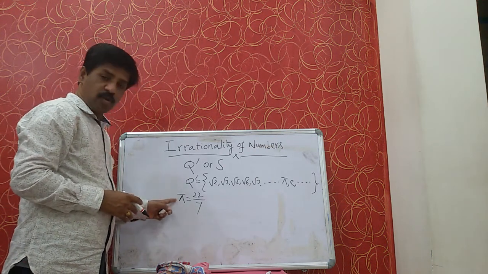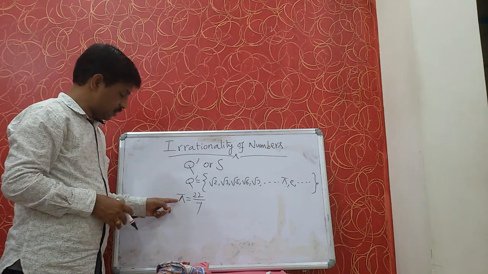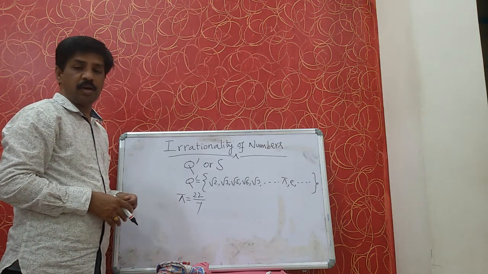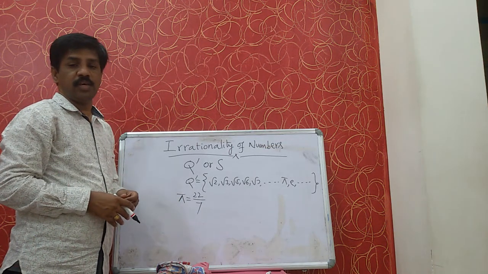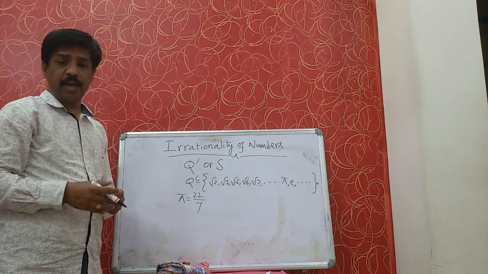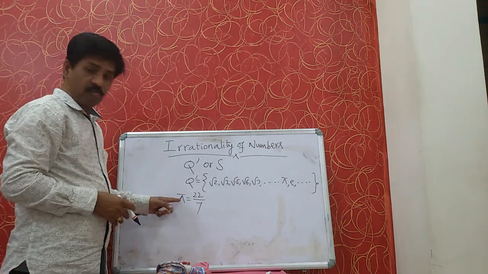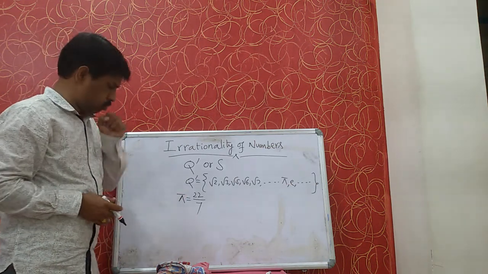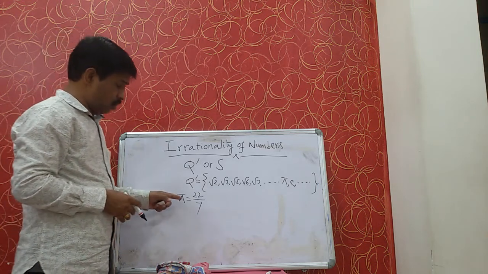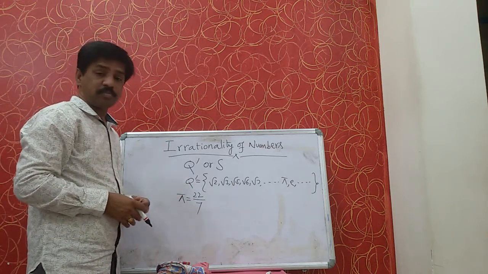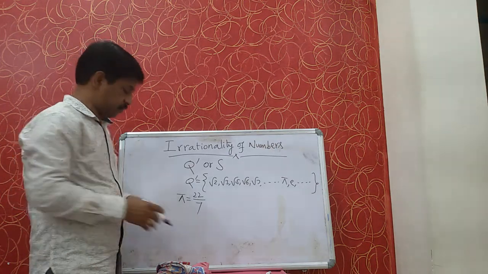So actually how will you get pi? The ratio between the circumference of the circle and its diameter will give you the value of pi. So pi is an irrational number.